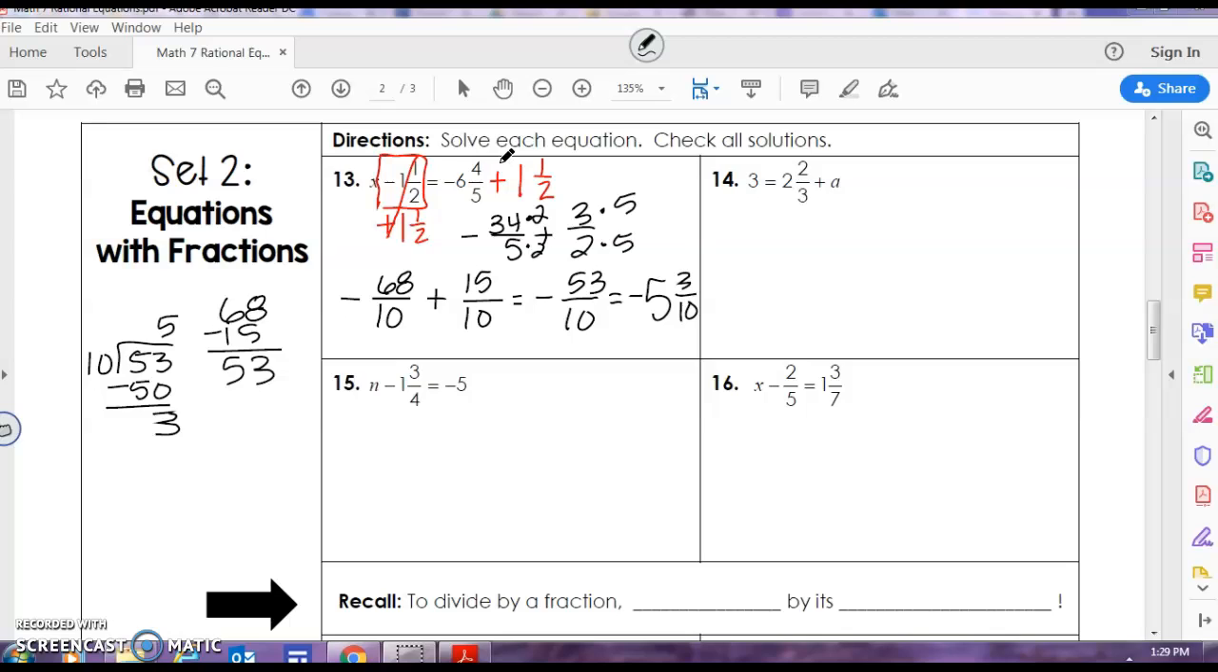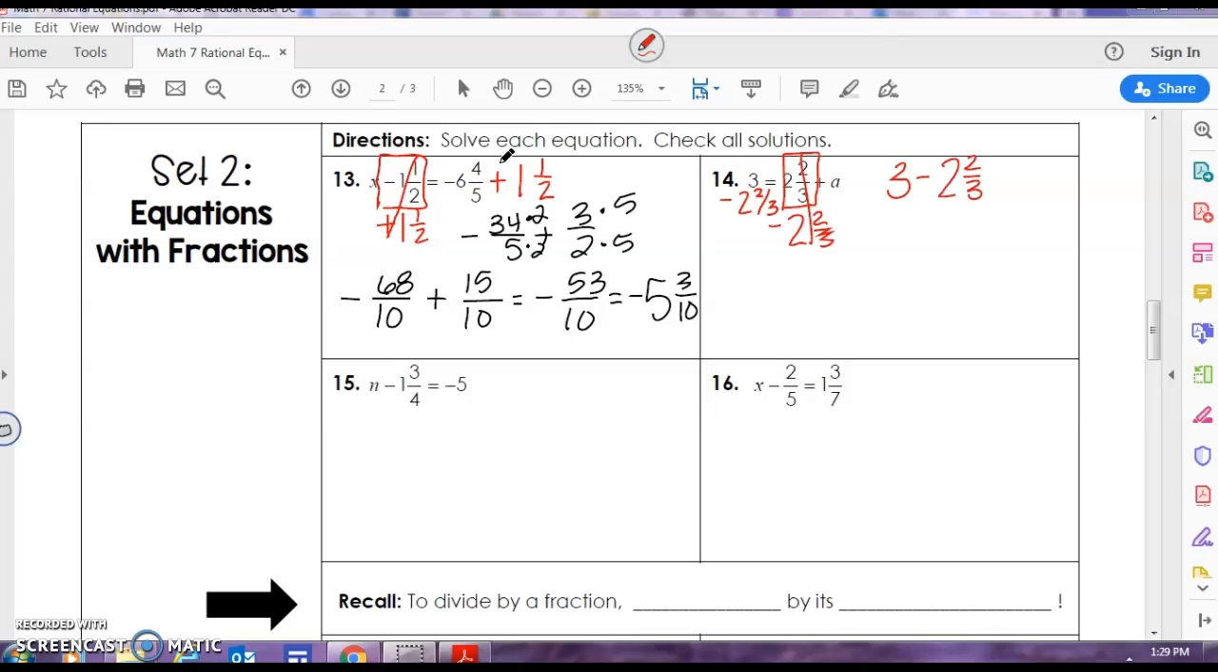Let's look at number 14. Here we have 2 2/3 plus a. In order to isolate a, I have to get rid of 2 2/3. So I'm going to subtract 2 2/3 from both sides of my equation. So that means I have 3 minus 2 2/3 equals a.